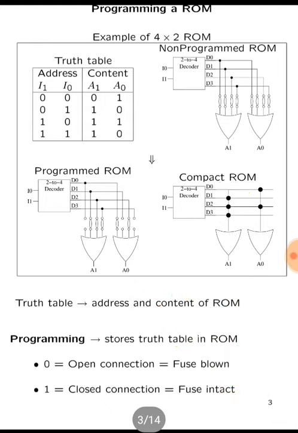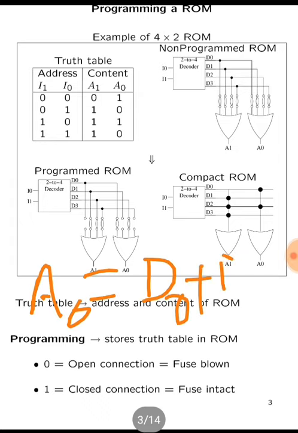Similarly, the output A0 would be D0 plus D2, as the fuses at D0 and D2 in gate A0 are intact, and the fuses of D1 and D3 have been blown up to get the particular function.